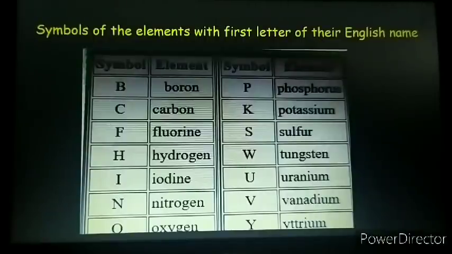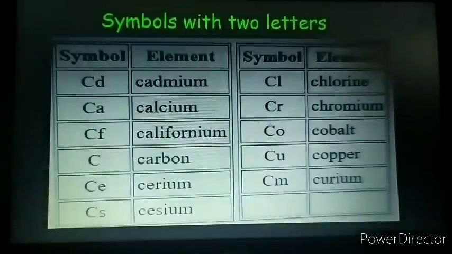The first letter of their English name is taken as the symbol, as in case of boron, carbon, fluorine, etc. Then we have discussed that for some elements, if more than one element has the same first letter, then in that case the symbol consists of two letters, that is the first letter with any other letter which is not common, as in case of cadmium, calcium.